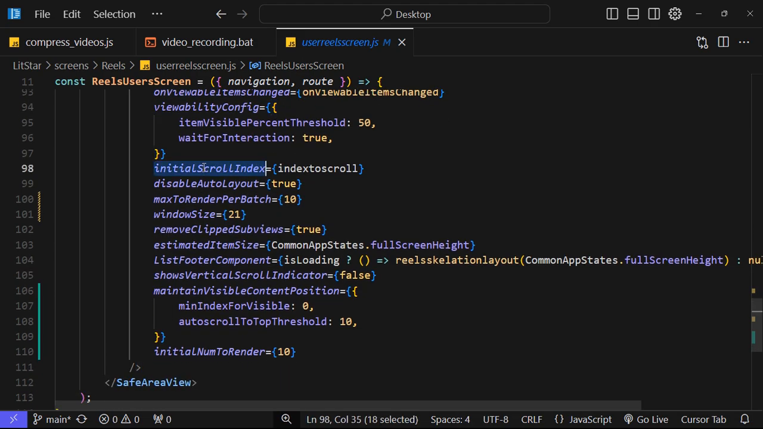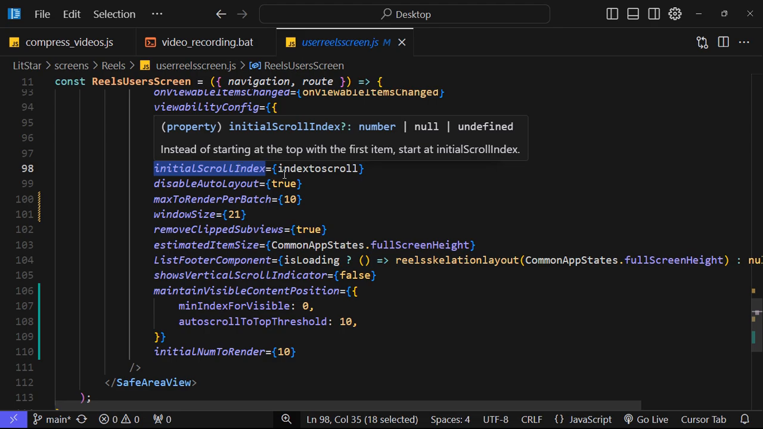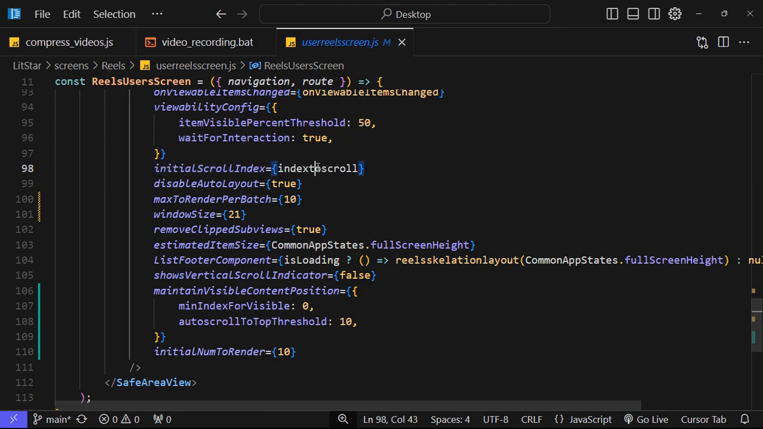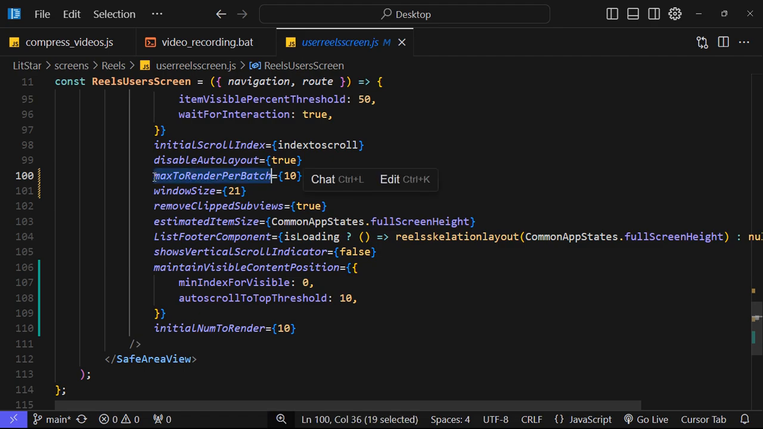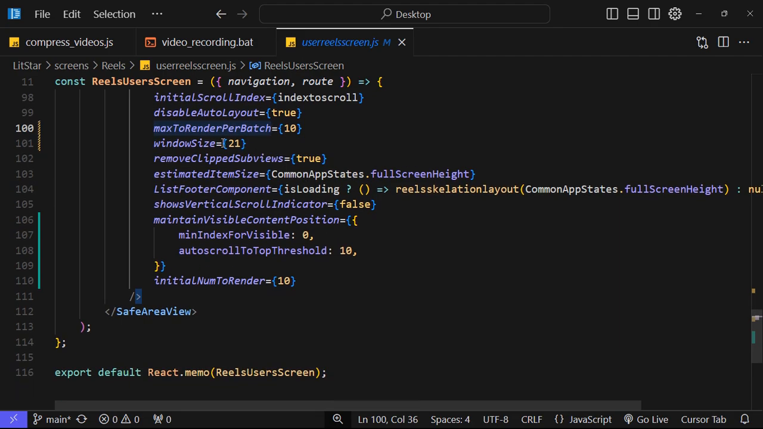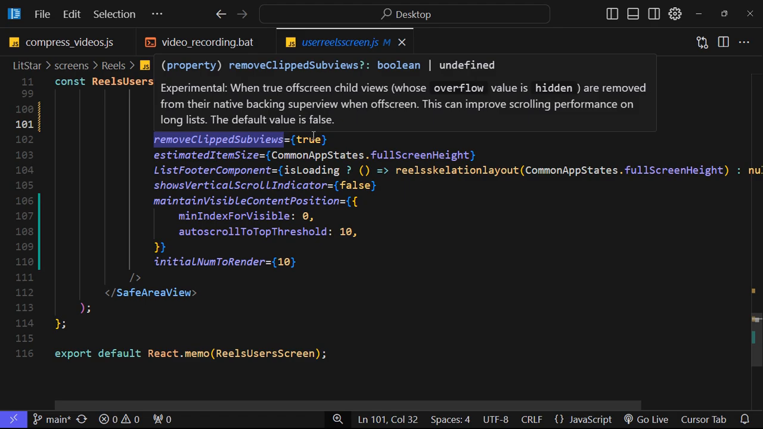After that, initialScrollIndex means when the FlashList is loading for the first time, it will scroll to this index. After that, disableAutoLayout means FlashList will not automatically lay out the items. And maxToRenderPerBatch means even if I am not scrolling, the FlashList will load 10 items. After that, windowSize 21, I am also not fully aware of this, but the documentation said that you can use it. After that, removeClippedSubviews, the same.